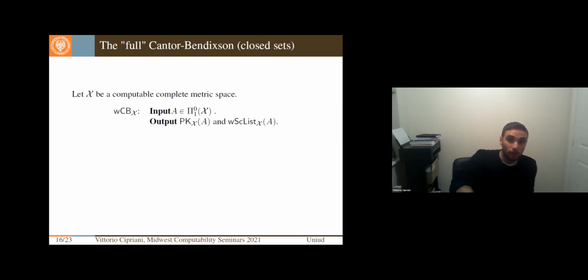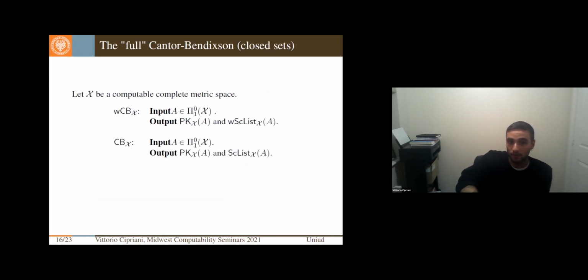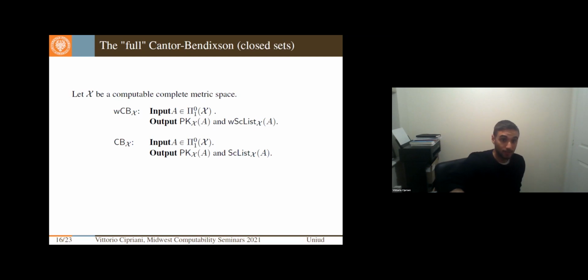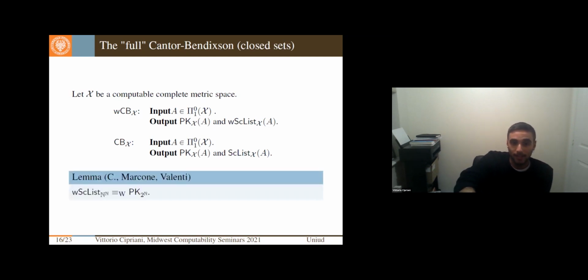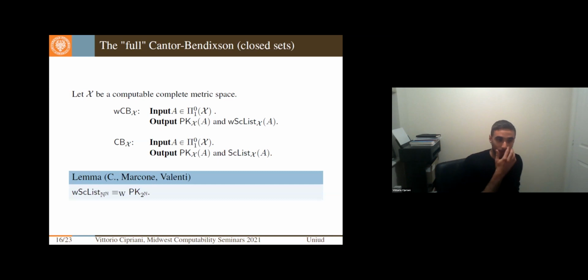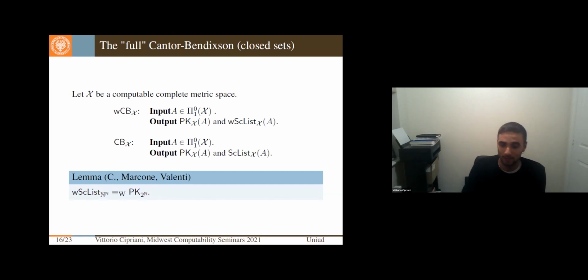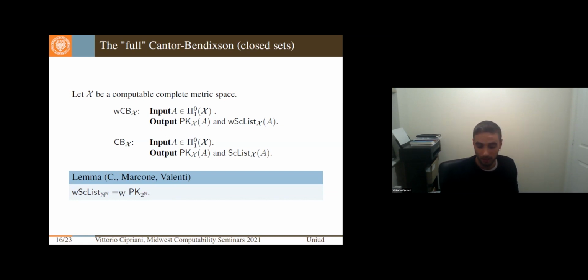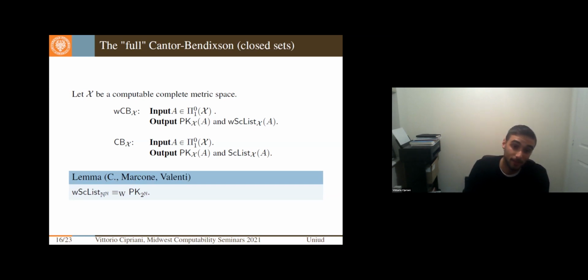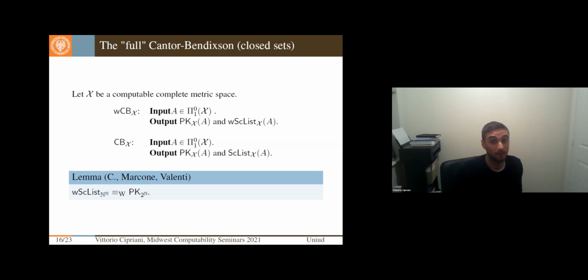But if we are considering closed sets, so these are the same principles but stated for closed sets, we were able to show, with a proof technique similar to the one I gave above, and with some details to adjust, that the weak scattered list principle in the Baire space is equivalent to the perfect kernel in the Cantor space.